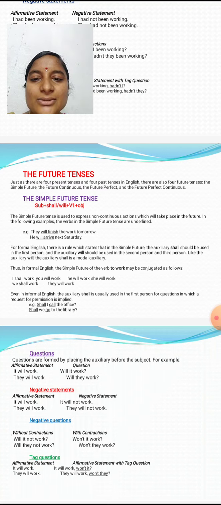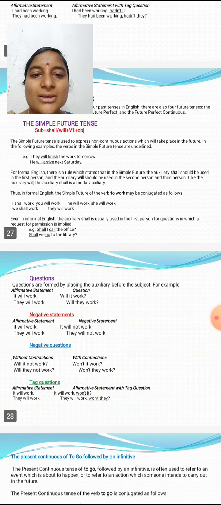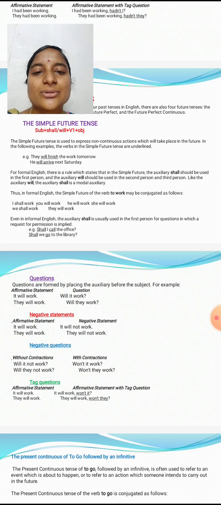For formal English, there is a rule which states that in the simple future, shall should be used in the first person and the auxiliary will should be used in the second person and third person. So I shall work, you will work, he will work, she will work, we shall work, they will work.